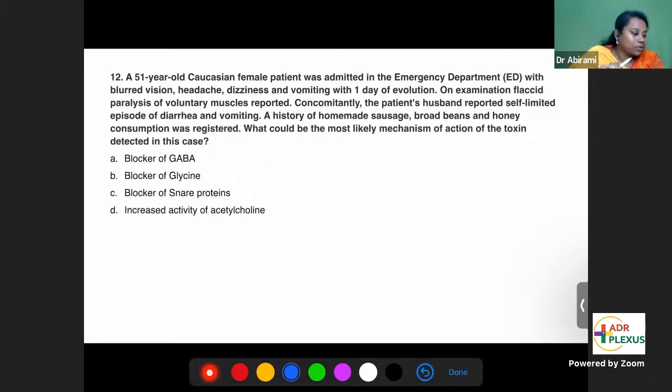The 12th question. Can we have a small break and then we'll continue with this? Yes, we'll have a small break, maybe 5 to 10 minutes. Take a small break and we'll continue the 12th question.